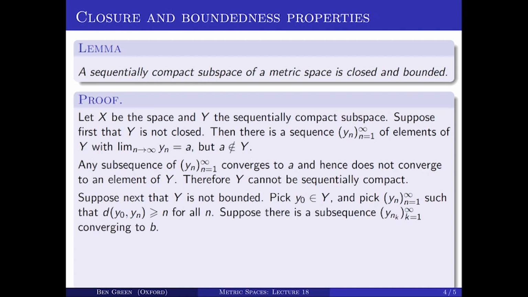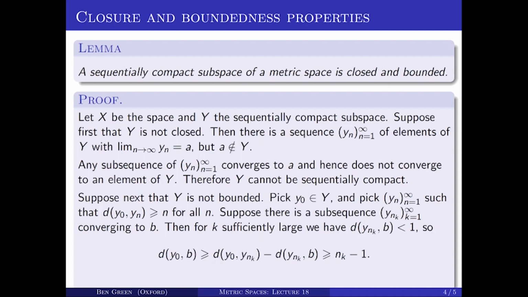So I've got that sequence of y_n's, and suppose that it had a subsequence, which I'll notate with this rather horrible double subsequence notation. Suppose I had a subsequence y_{n_k}, k equals 1, 2, 3, and so on, that converged to a point b. By the definition of converging to a point b, if k is big enough, then the distance from y_{n_k} to b is less than 1. That's applying the definition of limit with epsilon equals 1.